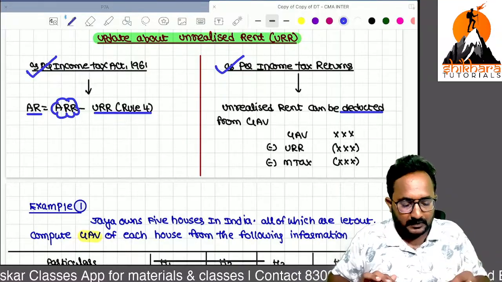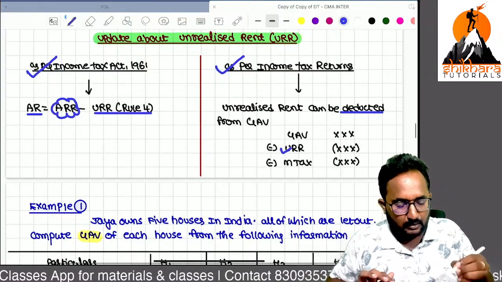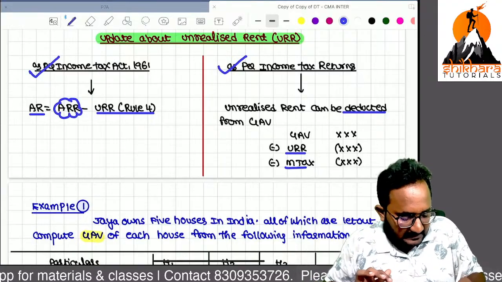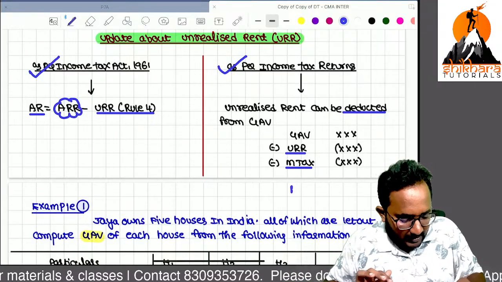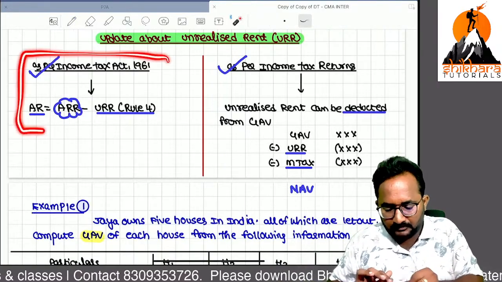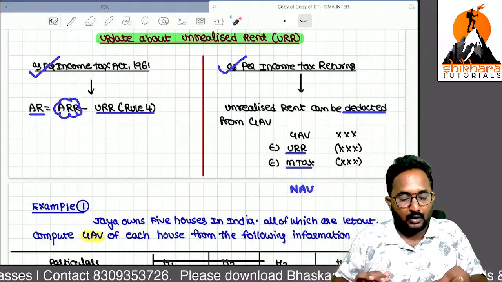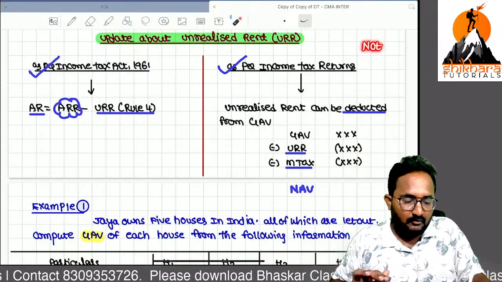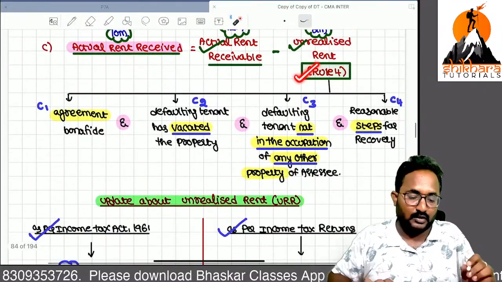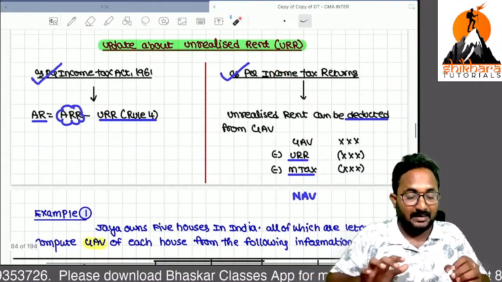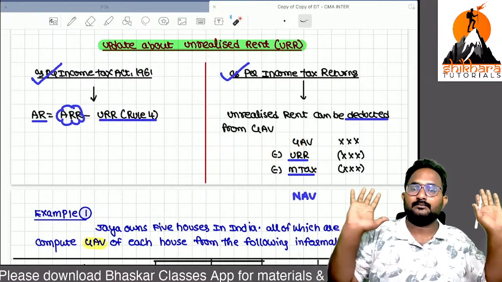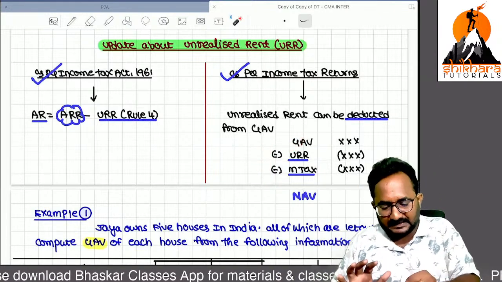GAV directly. So that means from GAV you can remove the unrealized rent. You can remove the municipal taxes also. Then you will get what, ma? NAV. Sir, in your exam, you can follow this one, but in that note point you can mention we have an alternative treatment for the unrealized rent: if rule 4 conditions are satisfied, that can be directly deductible from the GAV also.